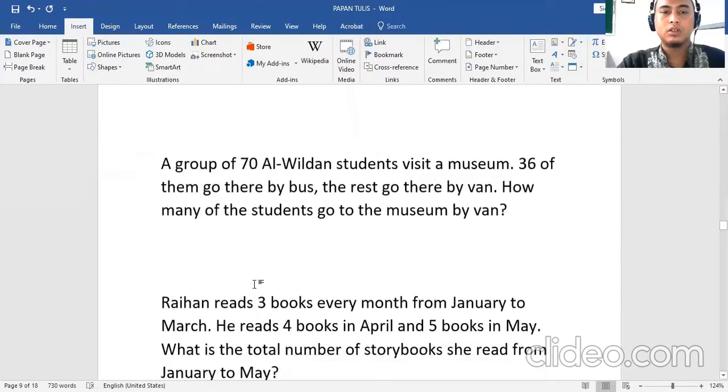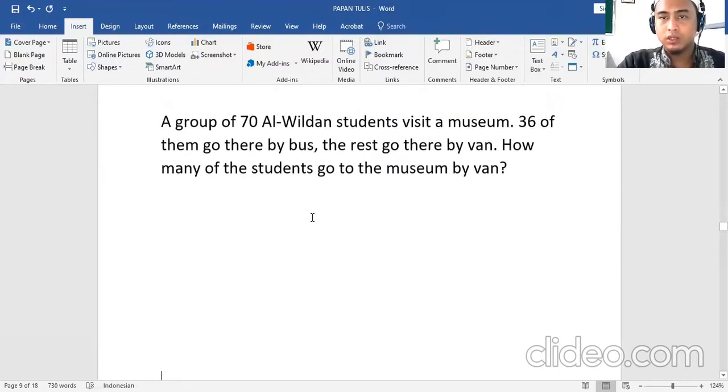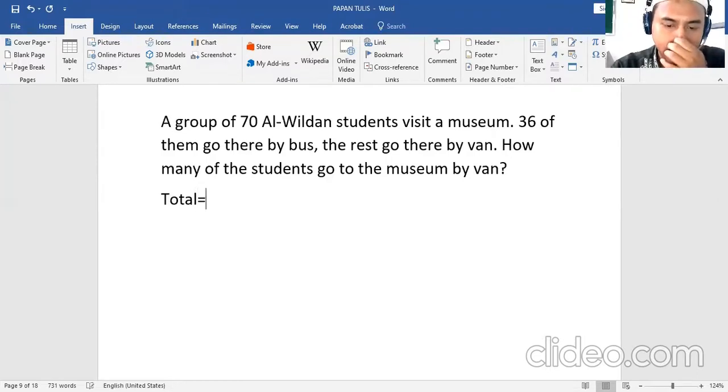A group of 70 Alwildan students visit a museum. Segrup dari 70 siswa Alwildan mengunjungi museum. 36 of them go there by bus. The rest go there by van. How many of the students go to the museum by van? How many total? Total of the students is 70. Good. This is what we know.